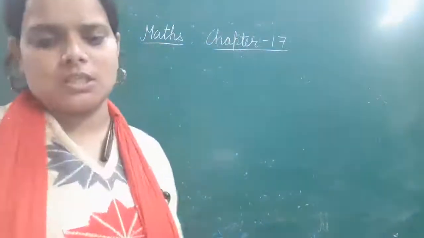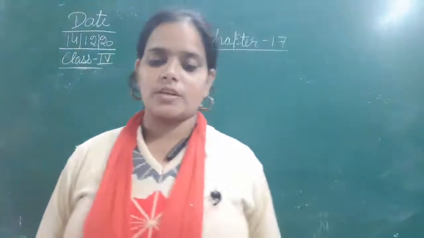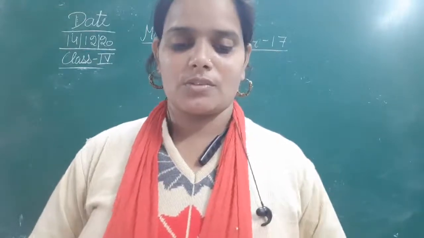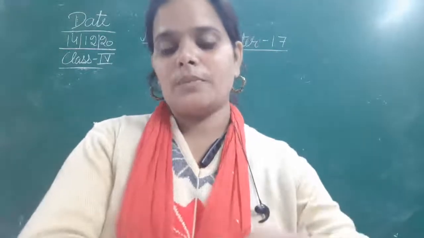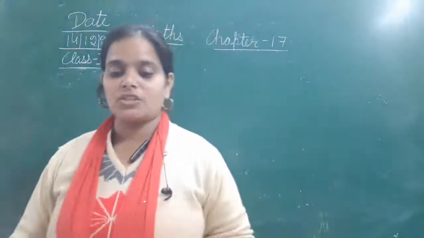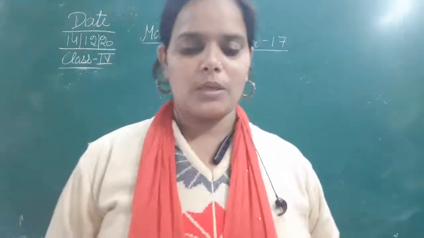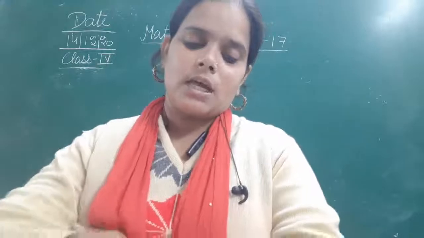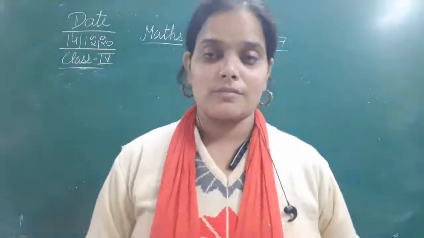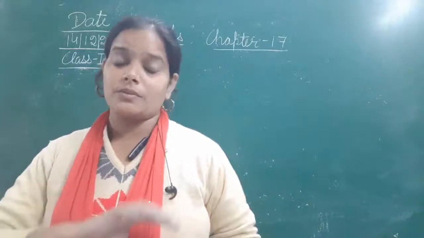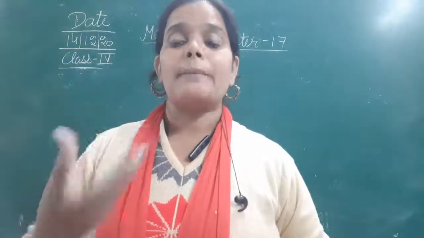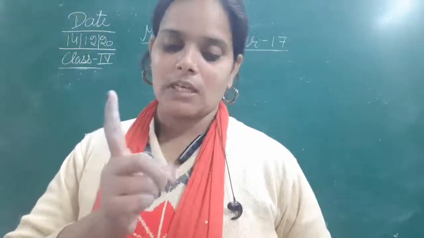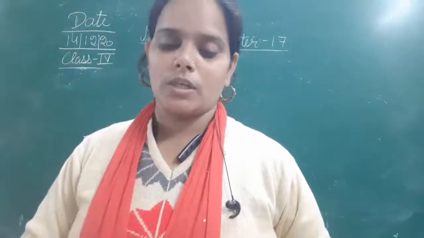Question number 17: the cost of a folding chair is rupees 79. How many chairs can be bought from rupees 25,675? Okay, so the price of one chair is given, and you have 25,675 rupees, so we have to find how many chairs you can buy from it. The price of one chair is rupees 79.